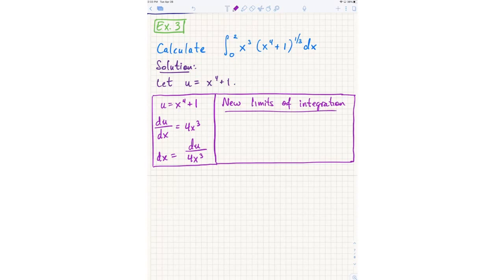Now, the old limits of integration, like I said, this integral really looks like x equals 0 to x equals 2, right? Those are in disguise values of x. So I have x equals 0 and x equals 2. I want to somehow get x equals 0 to become u equals something, and x equals 2 to get u equals something, right? I want to change those values to be values of u. How do I change x equals 0 and x equals 2 to equivalent values of u? How do you think I would do that?